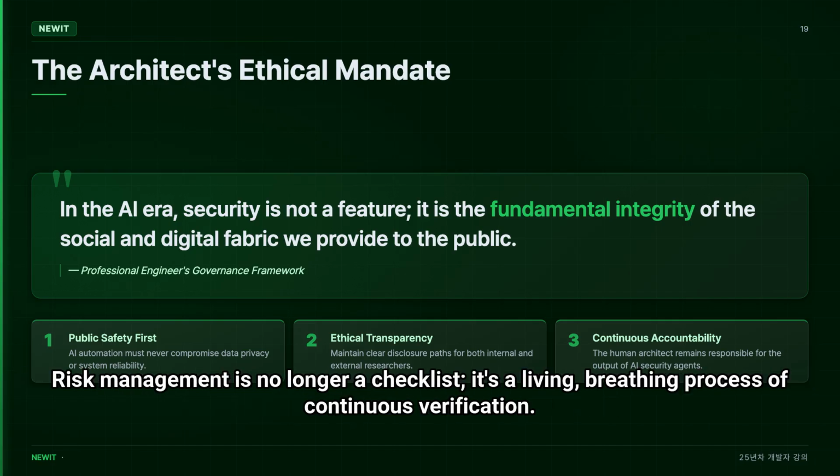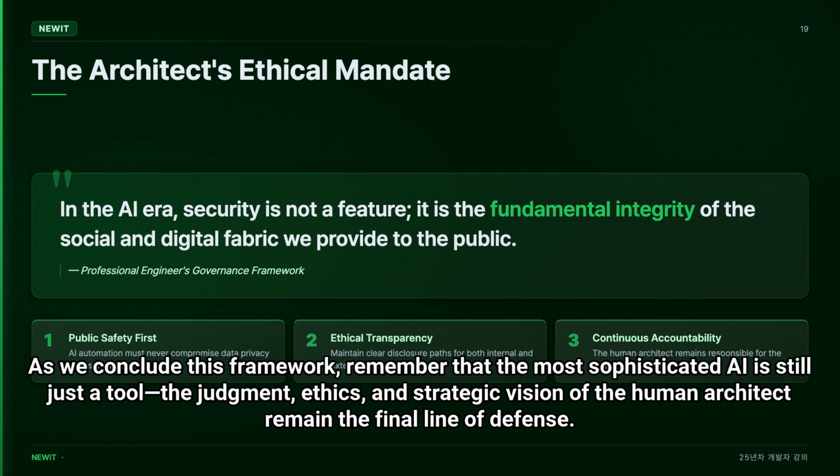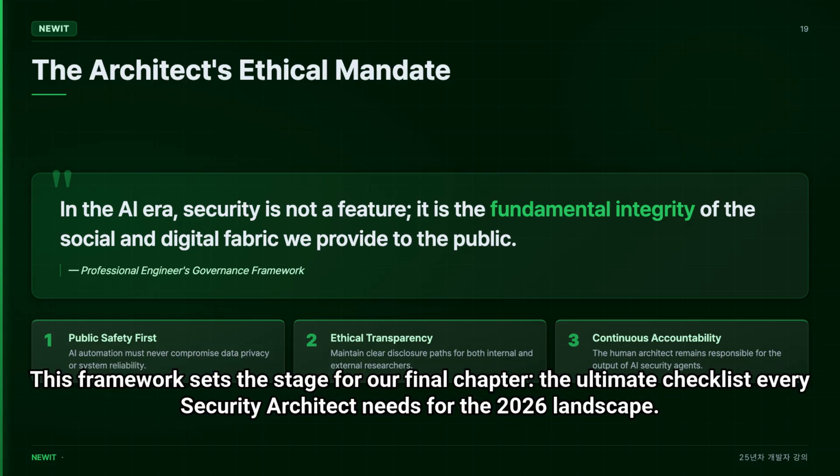Risk management is no longer a checklist. It's a living, breathing process of continuous verification. As we conclude this framework, remember that the most sophisticated AI is still just a tool. The judgment, ethics, and strategic vision of the human architect remain the final line of defense. This framework sets the stage for our final chapter, the ultimate checklist every security architect needs for the 2026 landscape.